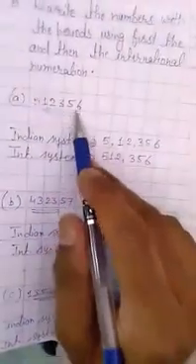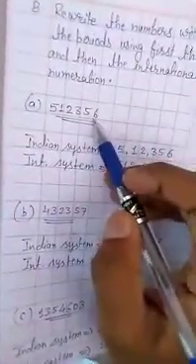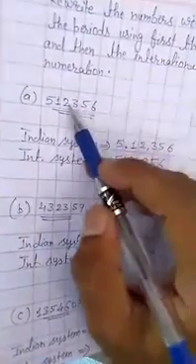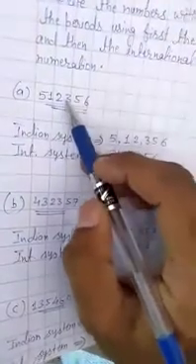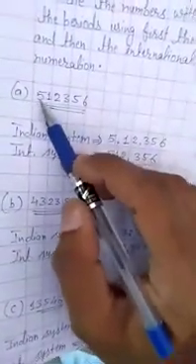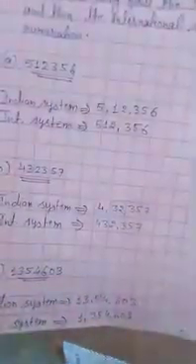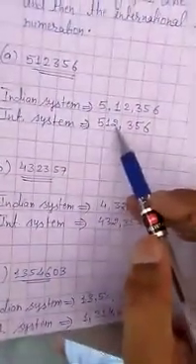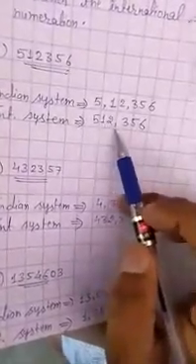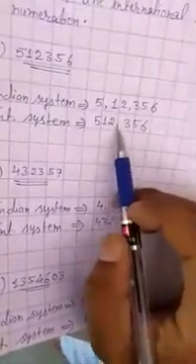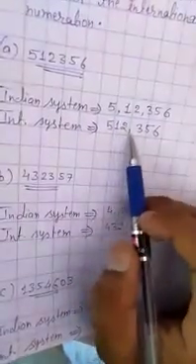Now we will read in the international system. We all know that in the international system all periods have 3 places. So we will read ones, tens, hundred, thousand, 10,000, 100,000. So this is 512,356. We will write 512, comma, 356. We write the comma after the thousands place.